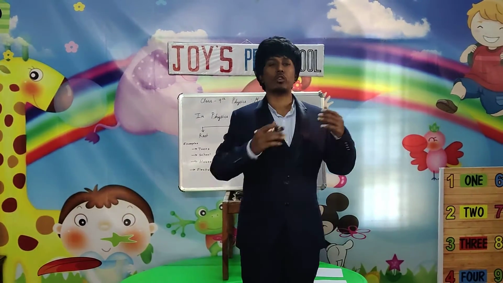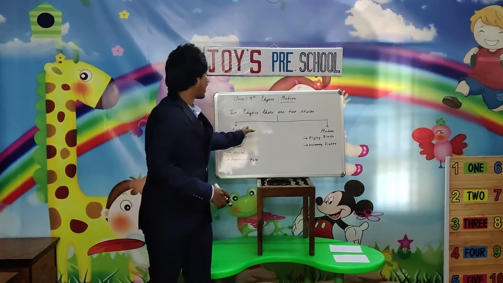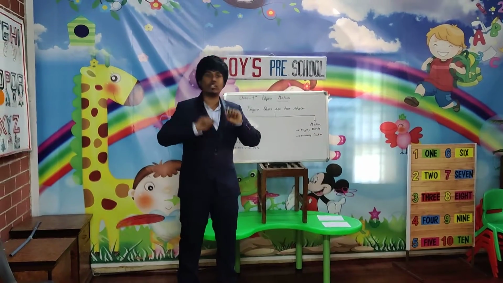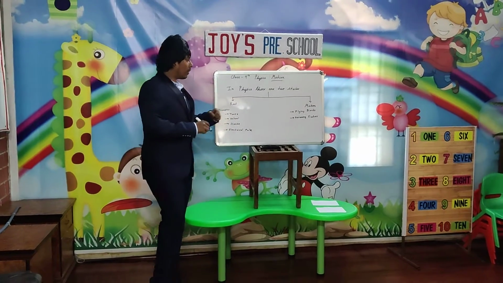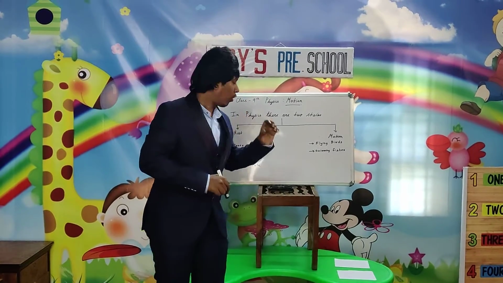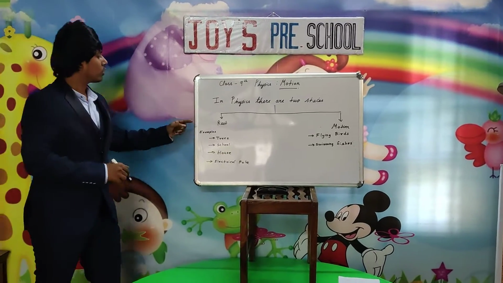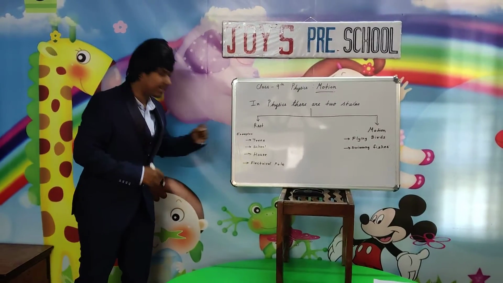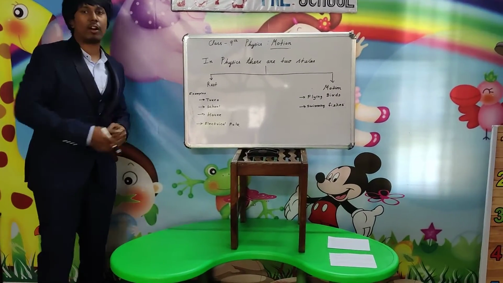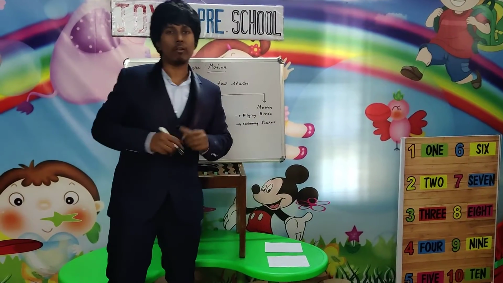Now, what is the difference between rest and motion? There is only one difference: in rest, the position of the object does not change, but in motion, the position of the object changes. Okay, I'll explain. There are some examples written. After that, I'll explain in detail. The examples of rest are trees, school, house, electric pole, etc. And the examples of motion are flying birds and swimming fishes.